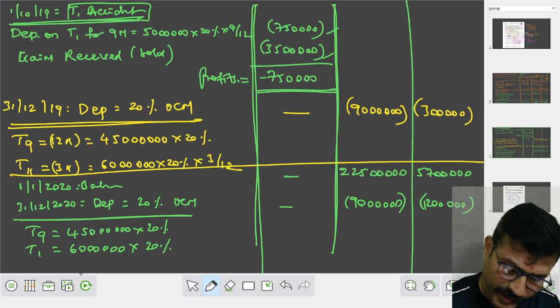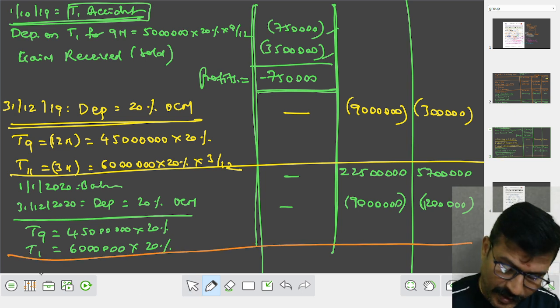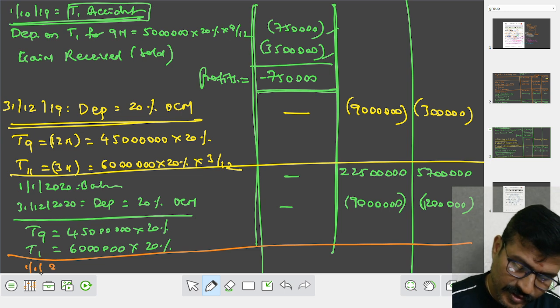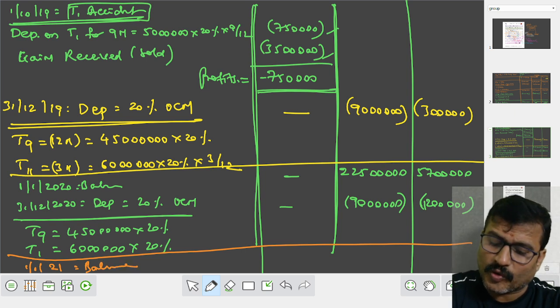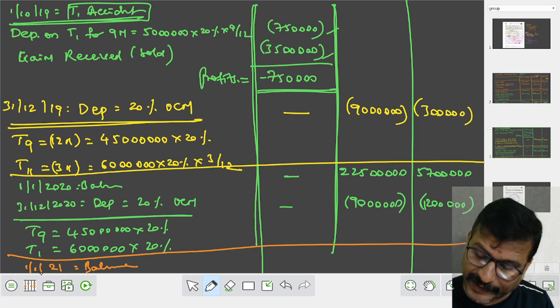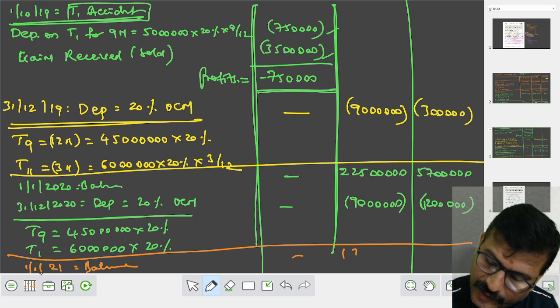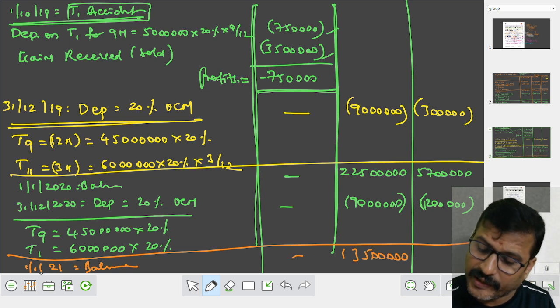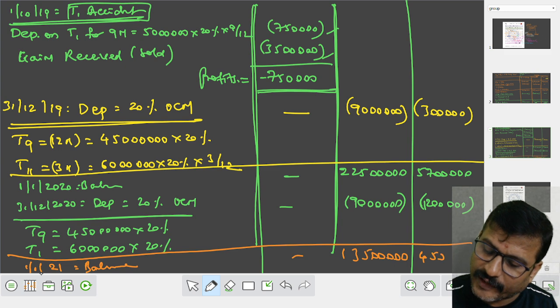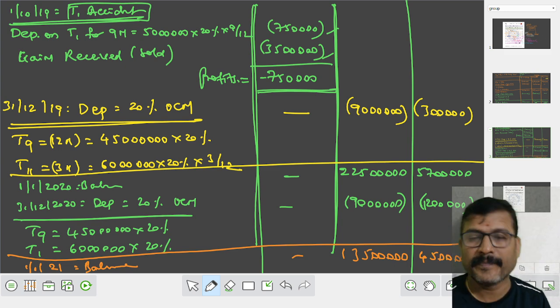Now my dear students, you work out a balance. On what date? January 21. Balance. Out of 2 crore 25 lakhs, subtract 90 lakhs. It comes to 1 crore 35 lakhs. A big number, my dear student. It comes to 45 lakhs.